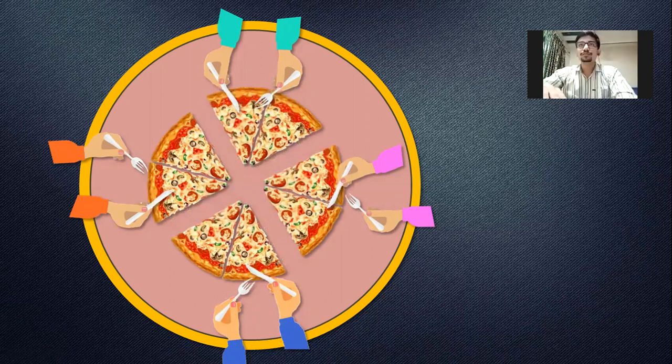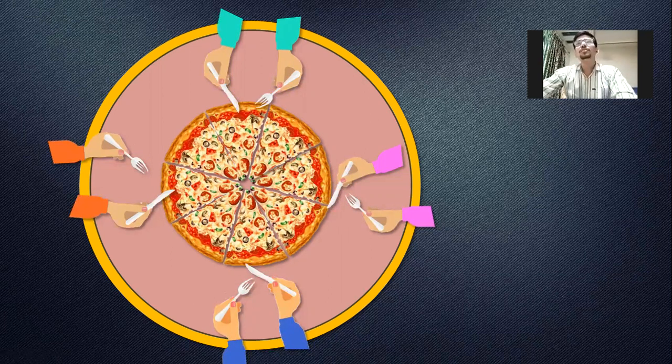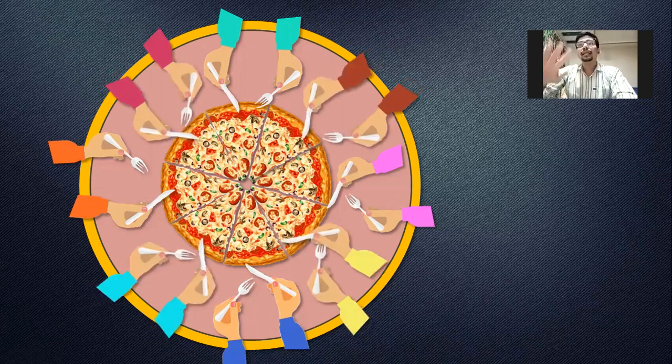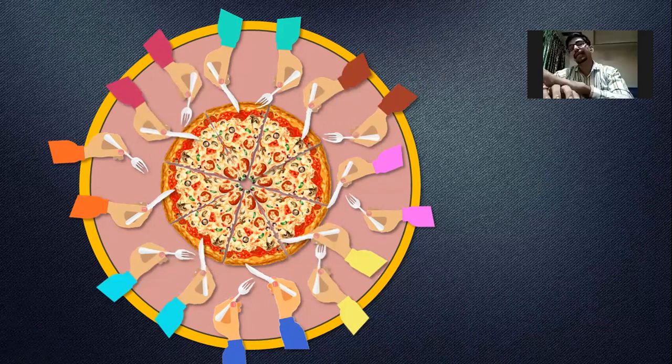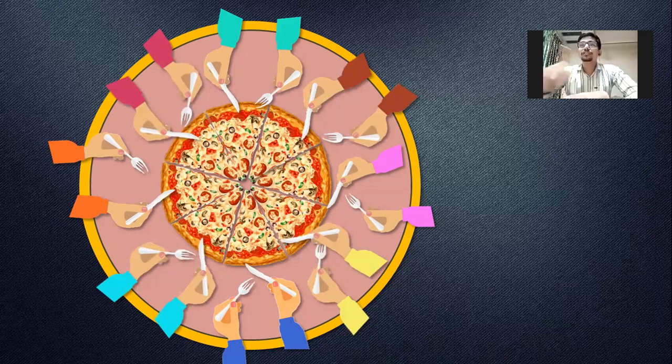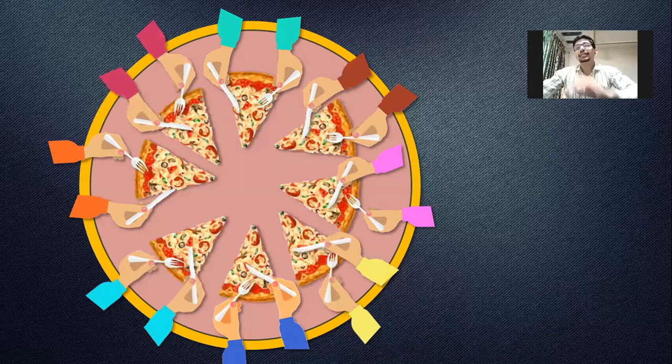This is something that we know. Now suppose these 4 people have called their 4 friends to share the same pizza. A new pizza did not come. So there are 8 pieces again. And how many people to eat? 4 were there, 4 more are there. So total 8 people. And if I ask you now, if 8 people are sharing this one pizza, which is divided into 8 equal pieces, each one of them will get only 1 piece, right? So as you can see, per person, everyone will get one piece.